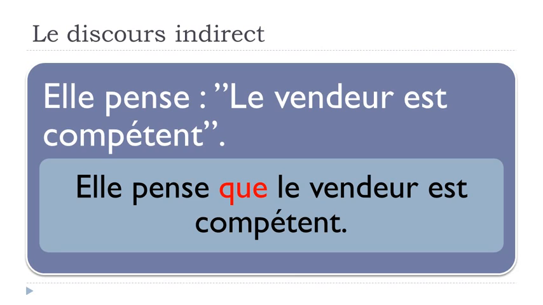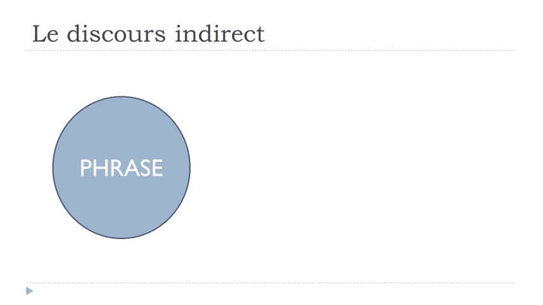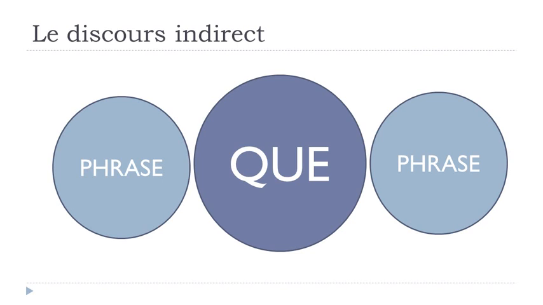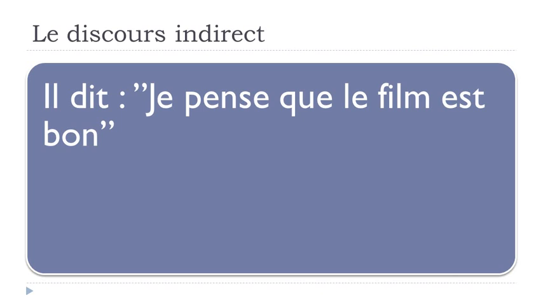But then, the rule goes like this: you will first have the first part of the sentence, then you will have your que, okay, that, and then the sentence will continue. So that's the whole concept of this discours indirect. It evolves around this que thing, and remember that, of course, as usual in French, if we've got vowels coming after, then this will have to go away. Okay, so let's see now one first example.